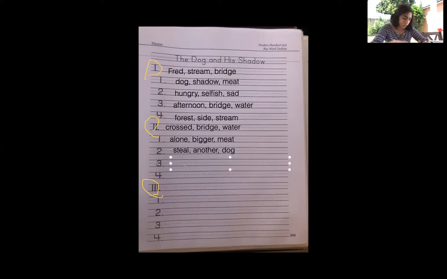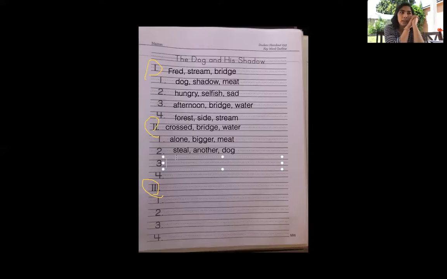Okay, and then our third question is, what do they say? What does Fred say? Does he say anything? Well, he doesn't say anything in our story, right? But this is where we use our imagination to think about maybe some things that Fred might have said, right? We can put whatever we want. So what did Fred say? I'm sorry, what did he say? So let's use our imagination.